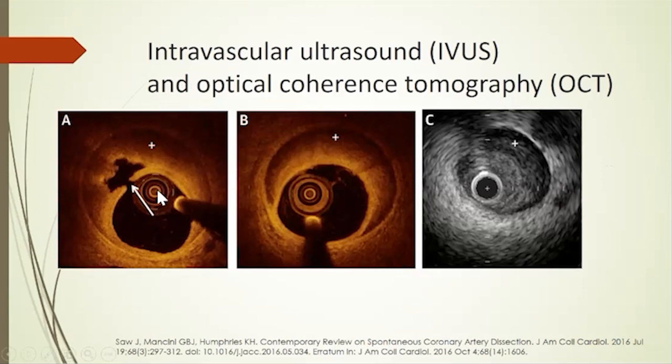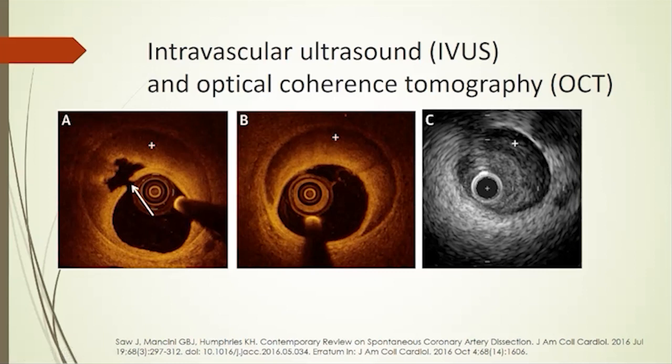So this is, like I said, literally a catheter inside the blood vessel, and it can take a look around it, and here we can actually see the tear. It isn't common that it looks this pretty, but we can see the tear inside here, as opposed to atherosclerosis, which is going to look a lot more irregular. So this is an example of IVUS and then optical coherence tomography.